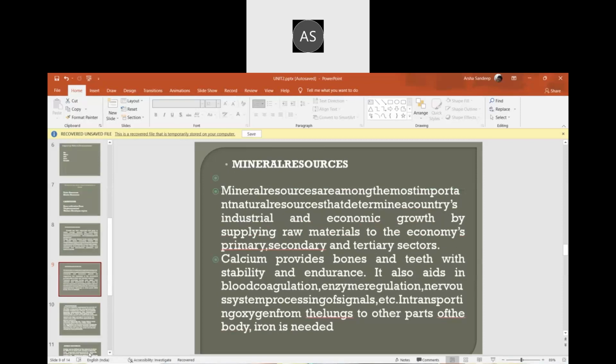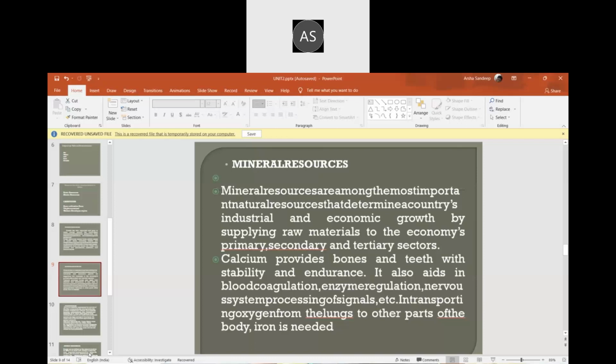mineral resources. Minerals are a natural resource which we get from nature. Mineral resources are among the most important natural resources that determine a country's industrial and economic growth. Depending on how many minerals are available in a country, it is an economically growing or developed country. India is a very mineral-rich country. We have a lot of natural resources in our country. That's the reason we were under the British for a period of time.